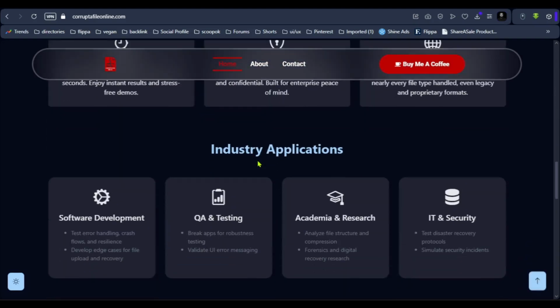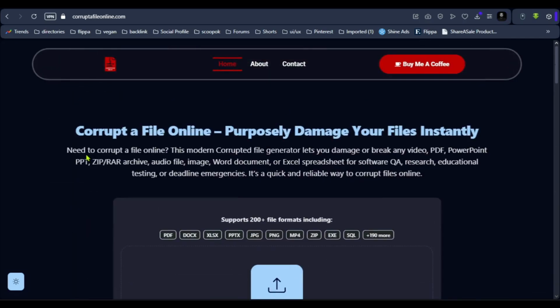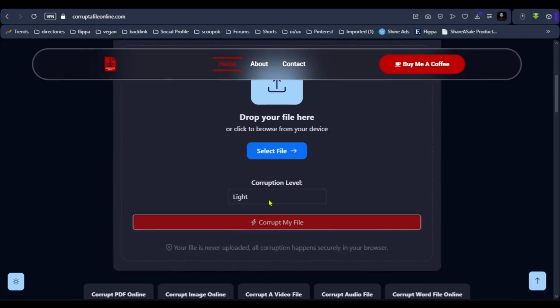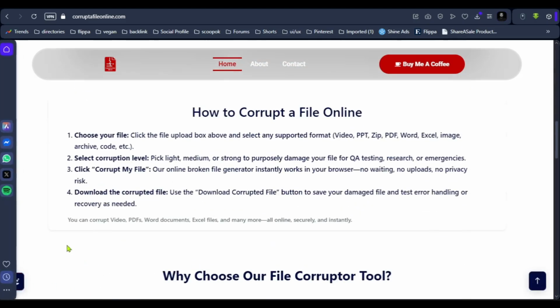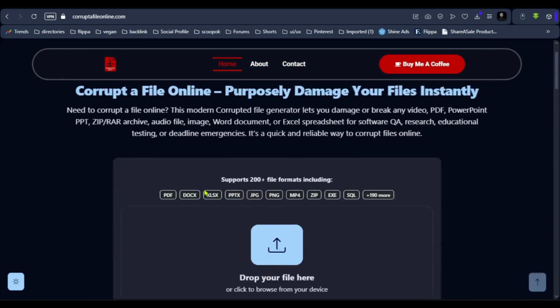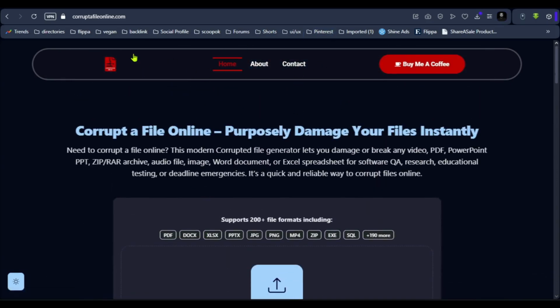This is the website and it's the interface of the website. You can see here this is a modern looking website. Here is a corruption level also, light, medium and strong, and here is also a light mode and dark mode feature, which will give this website a modern and unique look from its competitors.